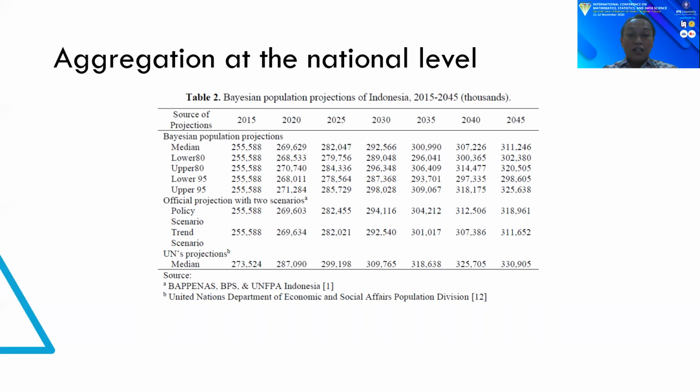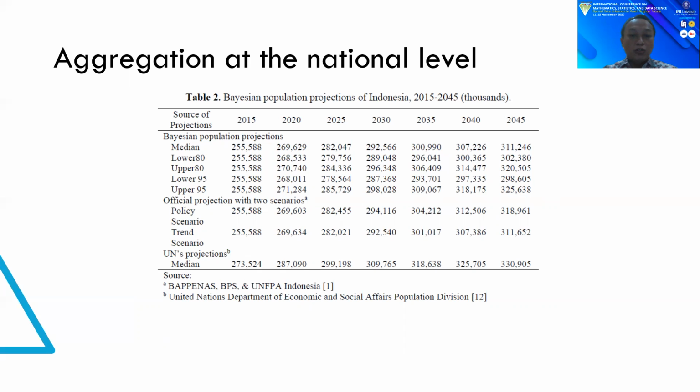There is a significant difference in the total population between the median values of the two Bayesian population projections, namely the UN projection and this study. During the projection period, the total population of the median value of the UN projection lies outside the 95% prediction interval of the Bayesian population projection in this study. This difference is mainly due to the difference between the total population used as the basis for the projection.